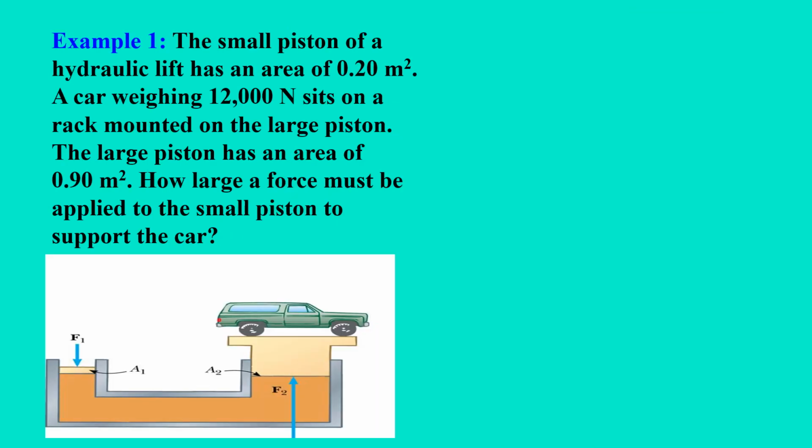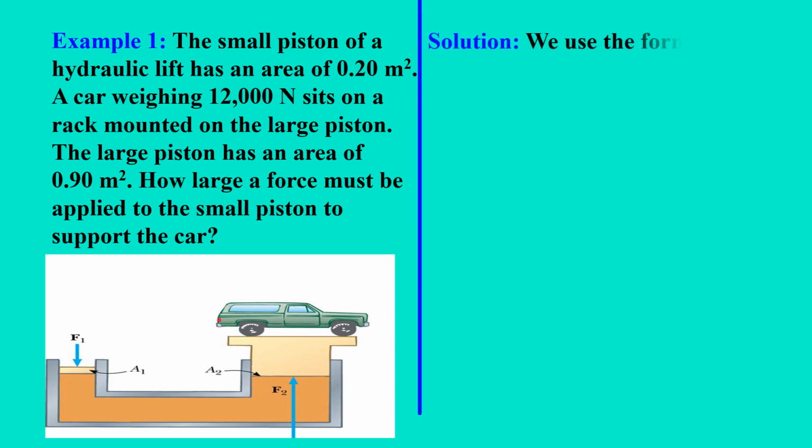Let us do some examples now. Example number 1. The small piston of a hydraulic lift has an area of 0.20 meter squared. A car weighing 12,000 newtons sits on a rack mounted on the large piston. The large piston has an area of 0.90 meters squared. How large a force must be applied to the small piston to support the car?